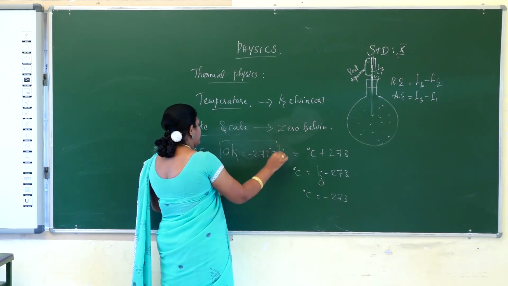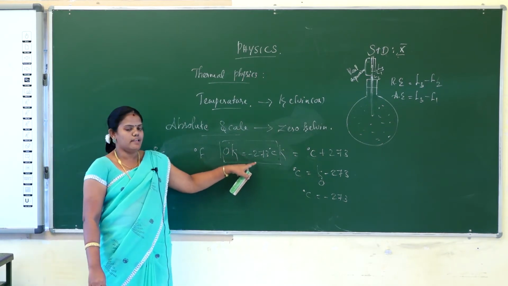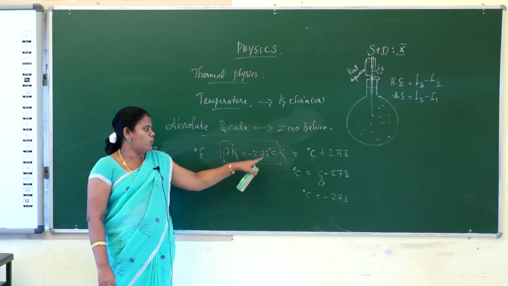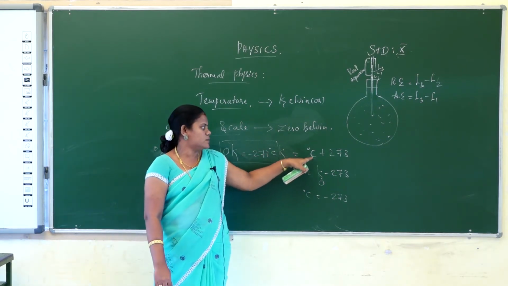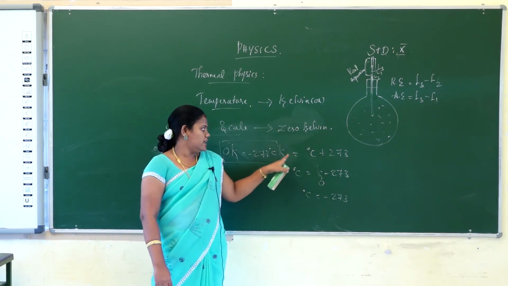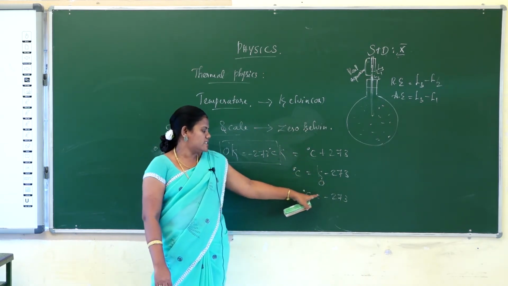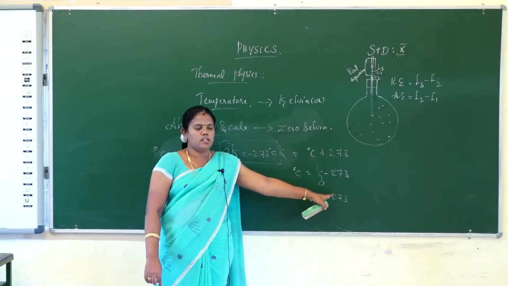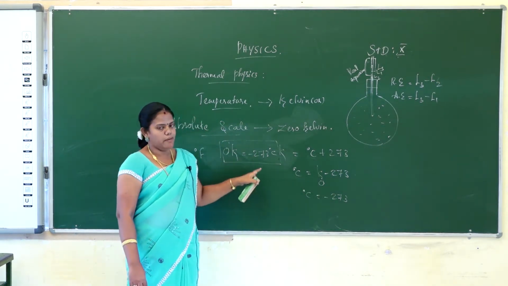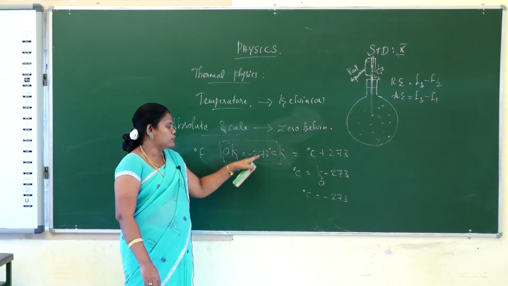This is a very, very important one. You have to note it down in your notebook: 0 Kelvin is nothing but minus 273 degrees Celsius. The relation is Kelvin equals degree Celsius plus 273, so degree Celsius equals Kelvin minus 273. Taking 0 Kelvin, the degree Celsius is minus 273. So 0 Kelvin is minus 273 degrees Celsius. That is the absolute scale.